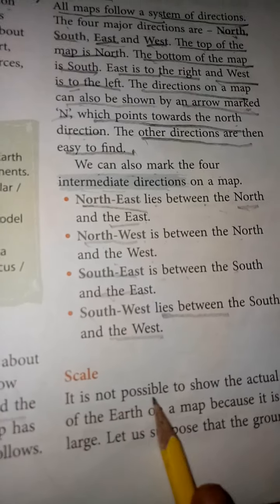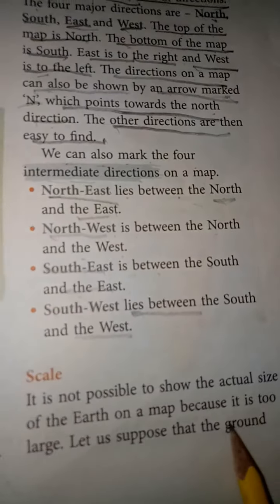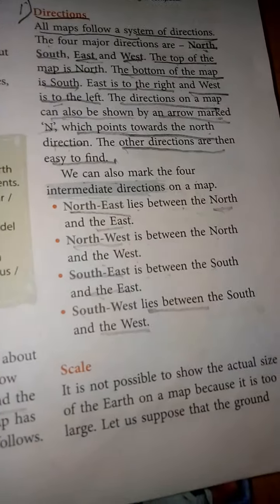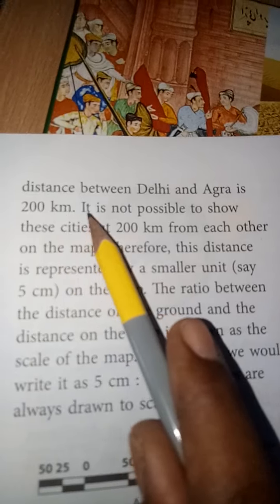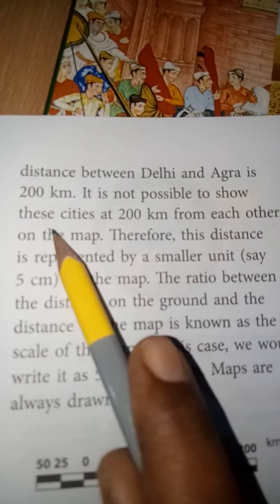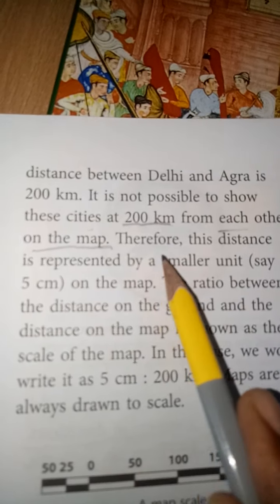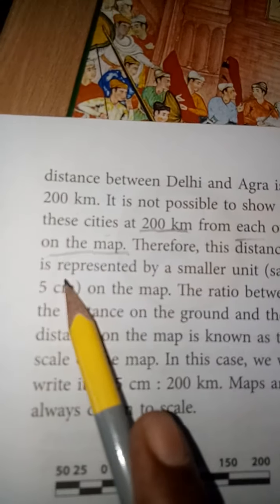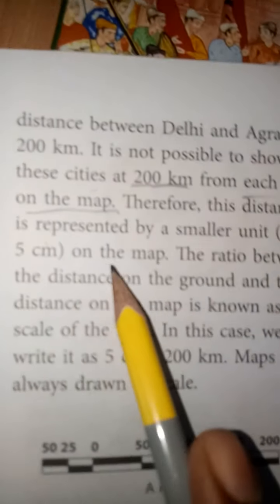Scale. It is not possible to show the actual size of the earth on the map because it is too large. Let us suppose the distance between Delhi and Agra is 200 km. It is not possible to show these cities at 200 km from each other on the map. Therefore, the distance is represented by a smaller unit, say 5 cm on the map.